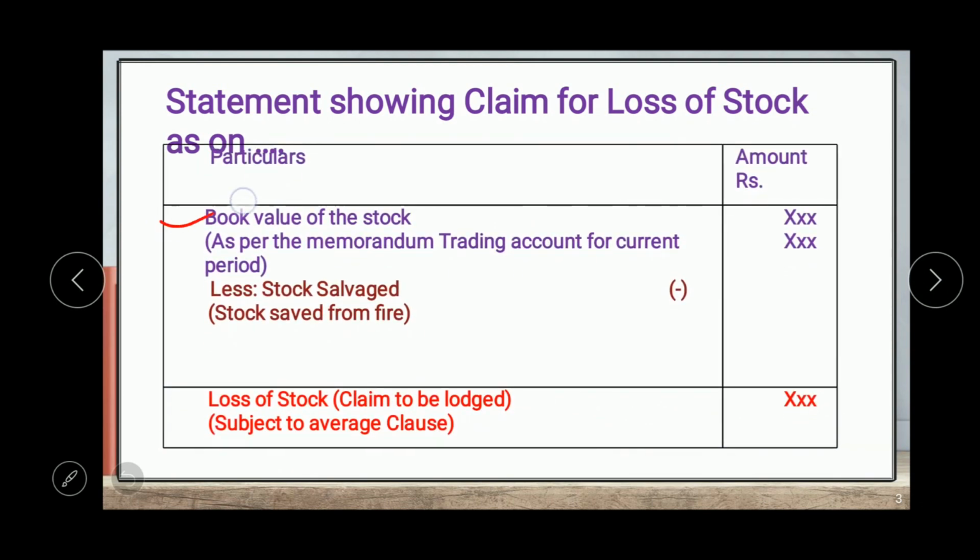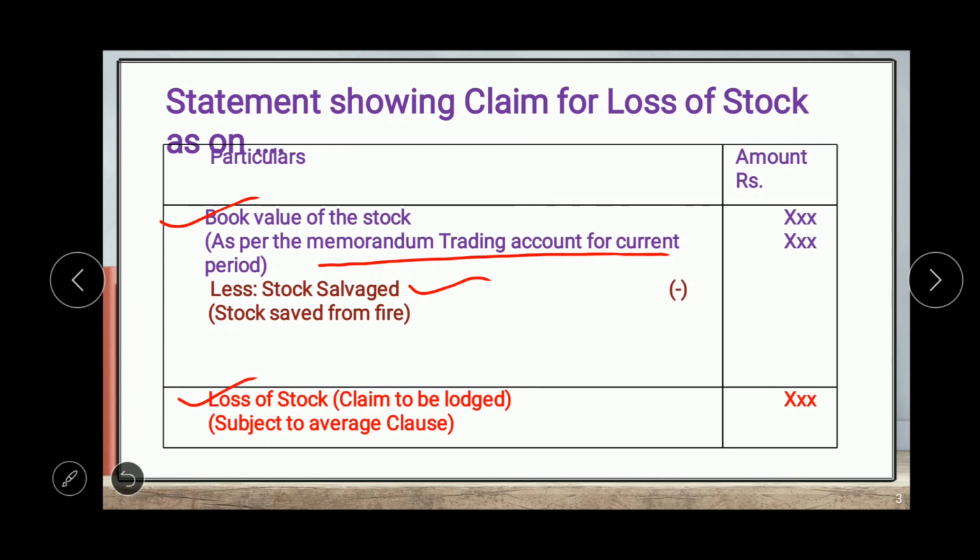First of all we take the book value of the stock, meaning the value of the stock on the date of fire, which is calculated from the memorandum trading account for the current period. From this amount we have to deduct stock salvaged, meaning stock saved from fire. So we get the amount of loss of stock.